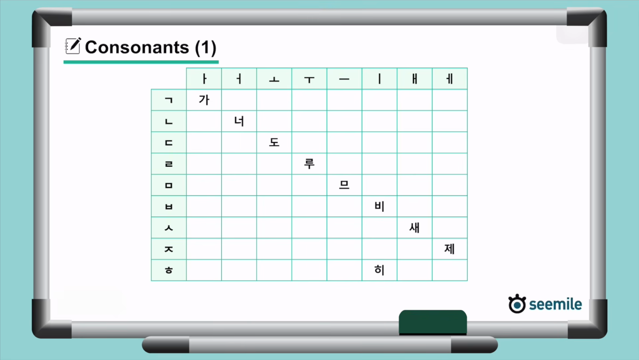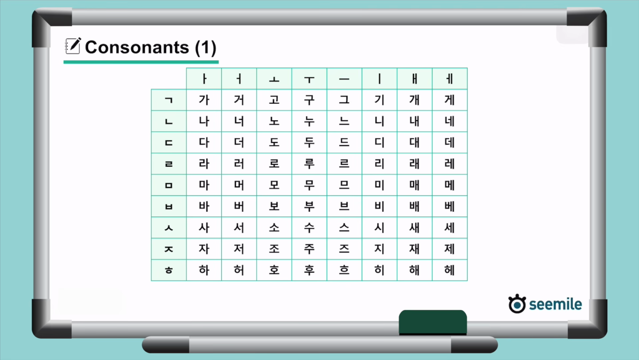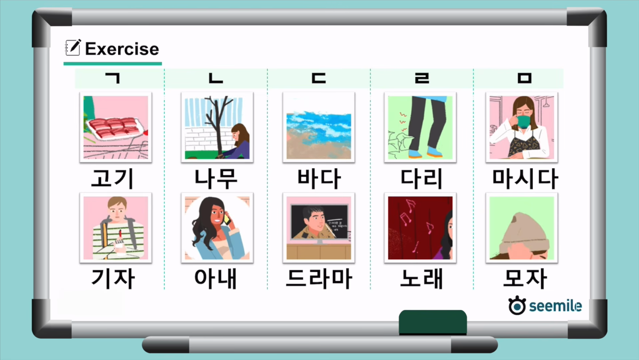The same technique applies to all the other consonants. Now let's practice reading the following words. 고기. 기자. 나무.